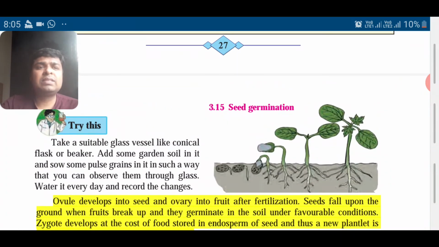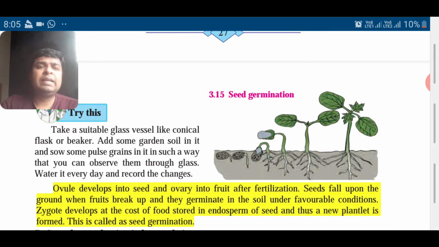Now you can see the seed growing. So you can see the ovule develops into seed and ovary develops into fruit. Ovule जे आहे त्याचं सीड होतं आणि ओव्हरीचं फ्रूट तयार होतं. So seed fall upon ground.